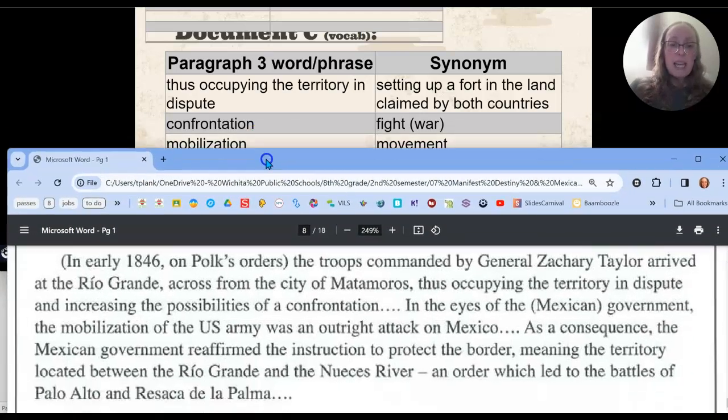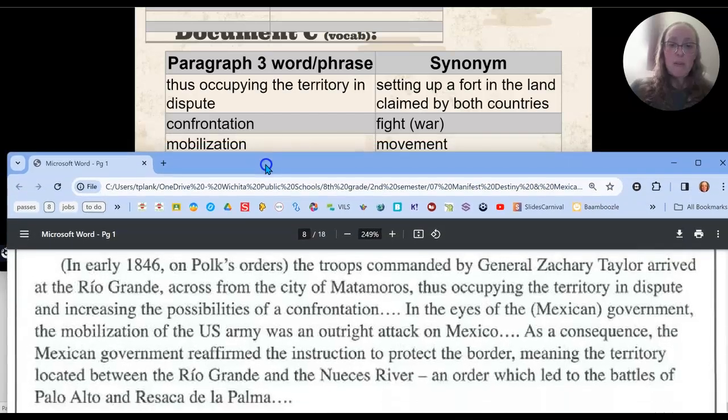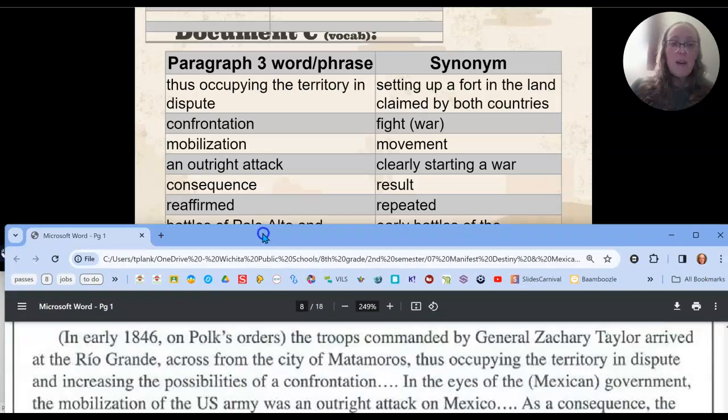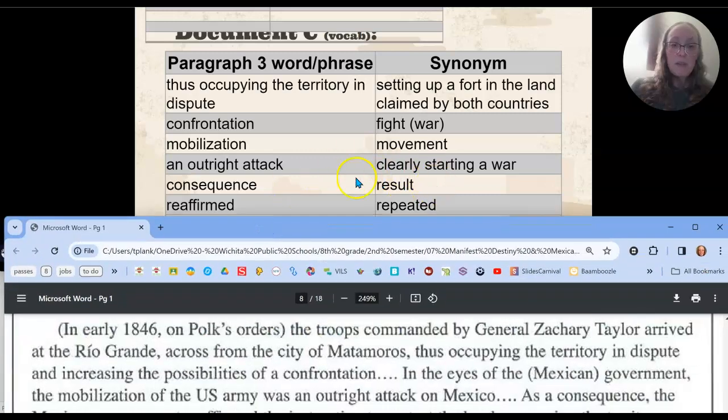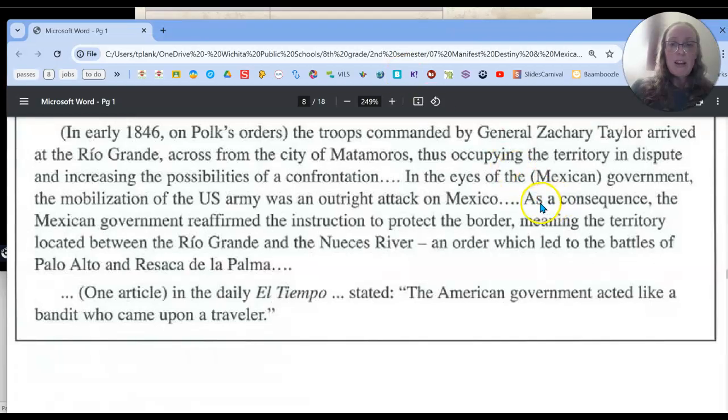The mobilization of the U.S. Army, that means the movement of the U.S. Army, was an attack on Mexico. Now, the consequence is a result of it, and reaffirmed means repeated. So I'm going to reread that part. As a consequence, as a result, the Mexican government reaffirmed or repeated the instruction to protect the border, meaning the territory located between the Rio Grande and the Nueces River.